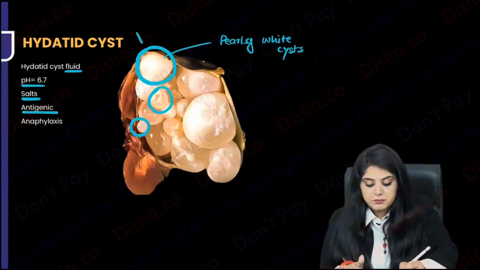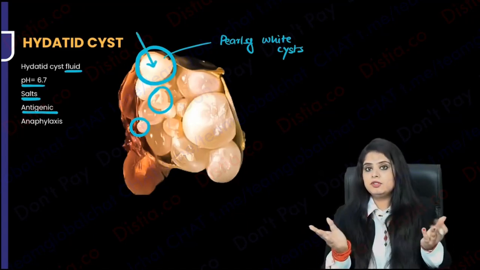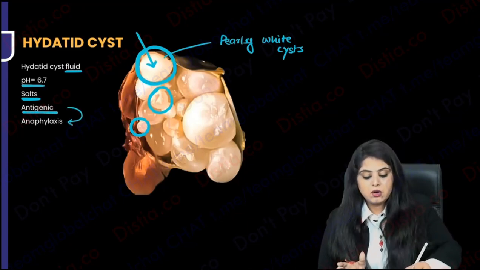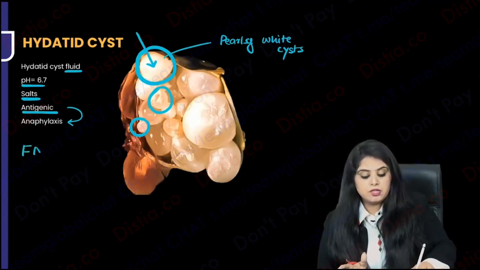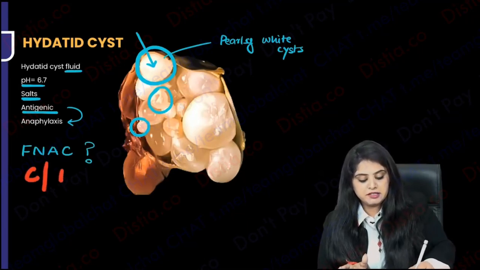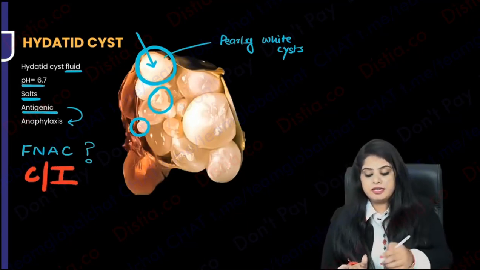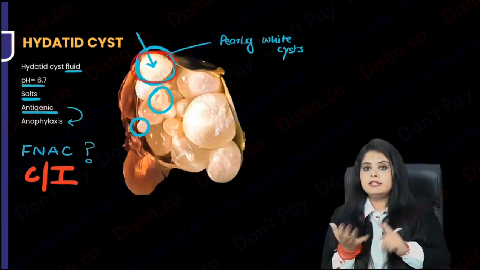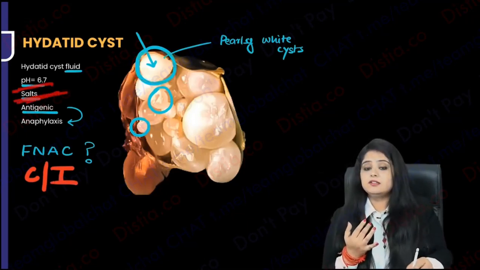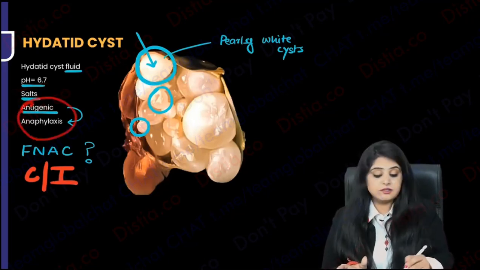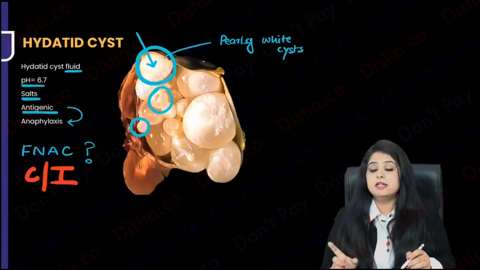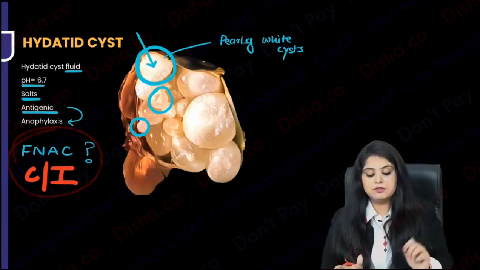This means if I puncture and rupture this, the fluid can cause anaphylaxis and death in a patient. Do you want to rupture it now after listening to this? Do you ever want to do an FNAC in this case? No, FNAC is contraindicated. Remember, the fluid is slightly acidic, has a few salts, but most important, it is antigenic. It is definitely going to cause anaphylaxis. Do not puncture this cyst. FNAC is contraindicated. So this you've understood.